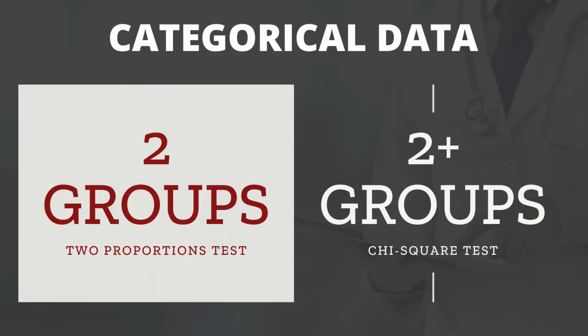A very common statistical analysis in healthcare is to see if there is a difference between groups of categorical data, such as binary categories, or groupings like low, medium, and high. To answer this question, use a chi-squared or a two-proportion test. Use chi-squared if there are multiple groups, and two-proportion tests if there are only two groups.